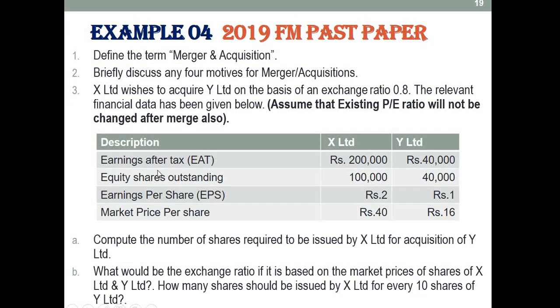They have given earning after tax for the two organizations, equity shares outstanding, earning per share, and market price per share. The first part asks to compute the number of shares required to be issued by X Limited for the acquisition of Y Limited.